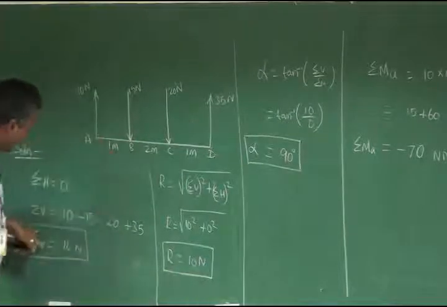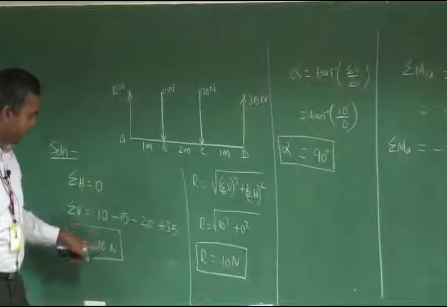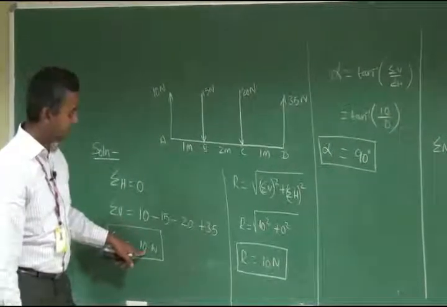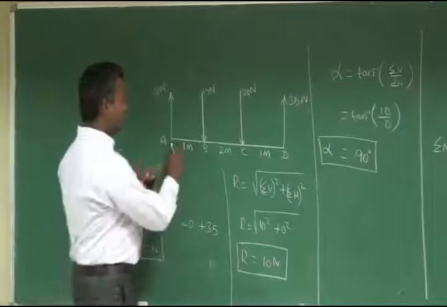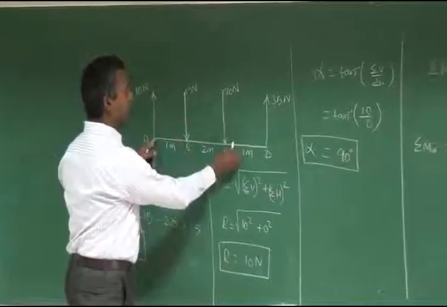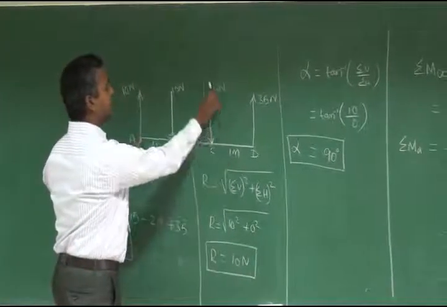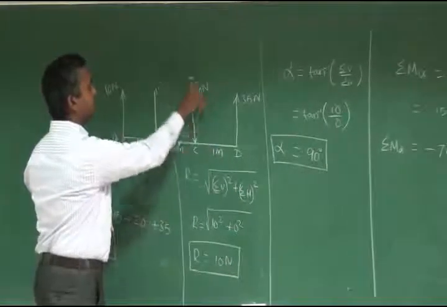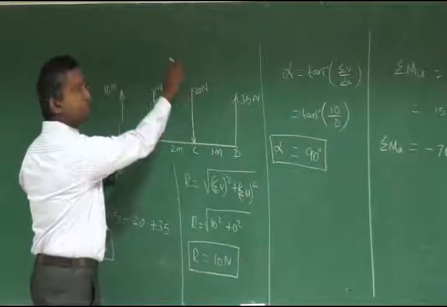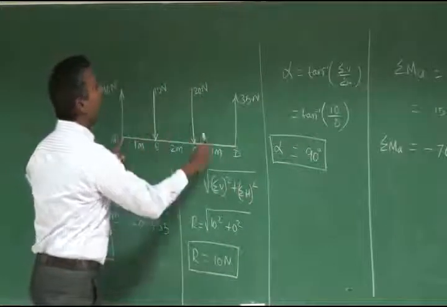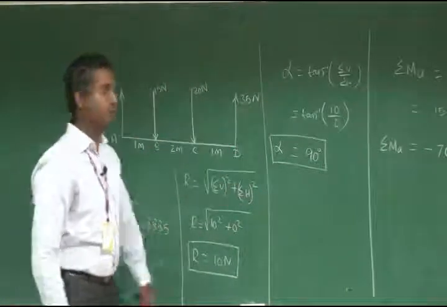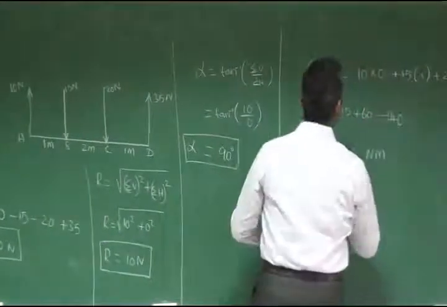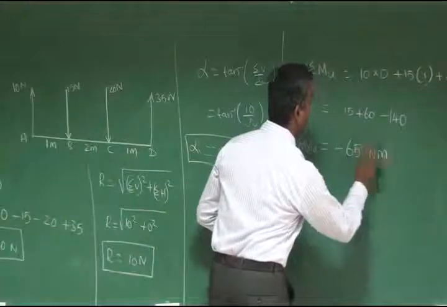So R has sigma H equal to 0 and sigma V equal to 10. It is a positive vertical force, moving upwards. So it is to the right-hand side of point A, and that means it will create an anti-clockwise moment. And you want to find at which distance it is located. Sorry, the value is 65 Newton meters.